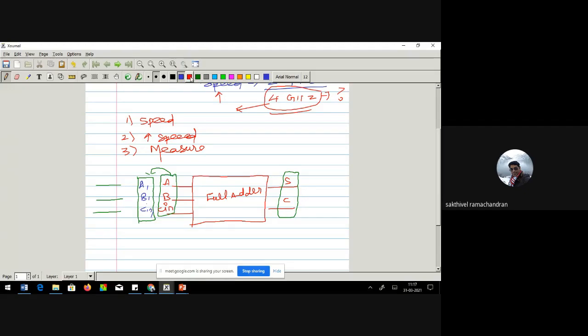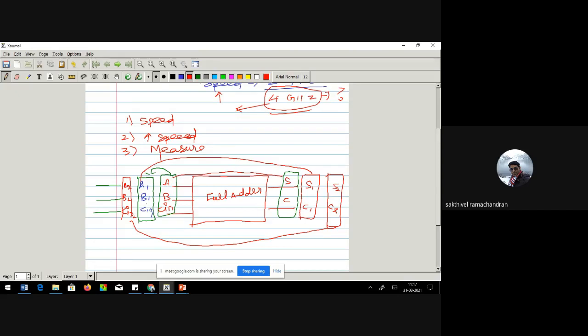Now the third set of input, let it be something like A2, B2, C in 2. The same case will happen here too. You will be having sum 1, carry 1 for the second set of input, then sum 2, carry 2 for the third set of input. So this is for the first set of input.